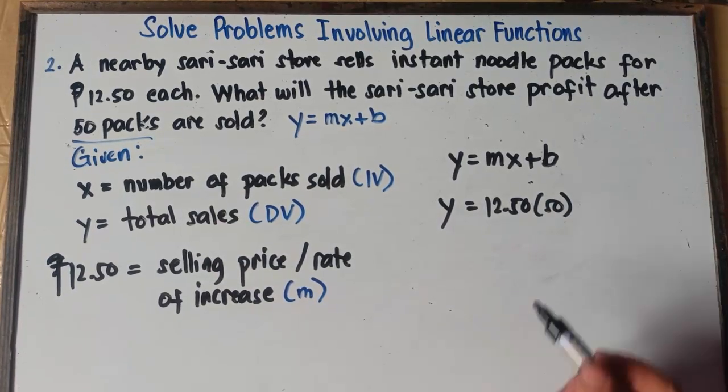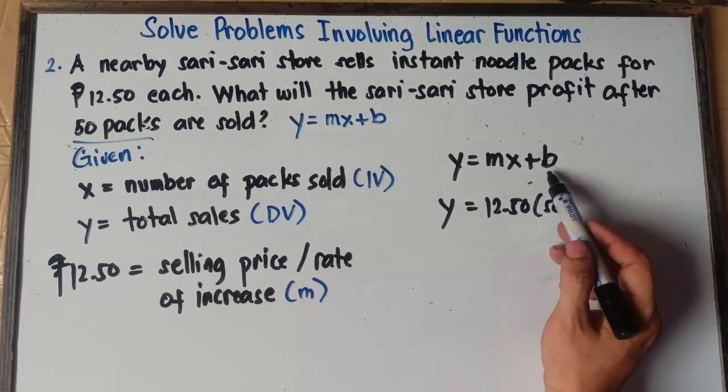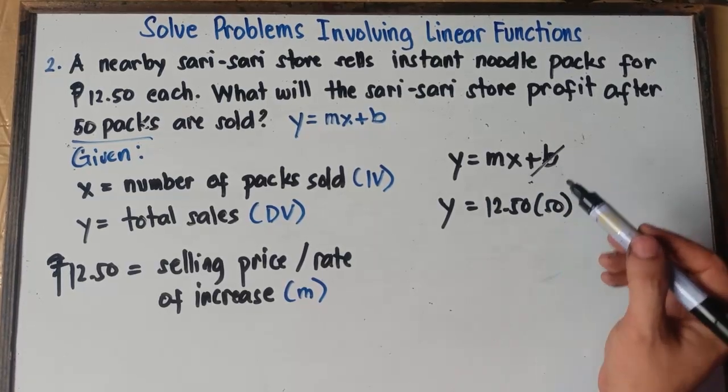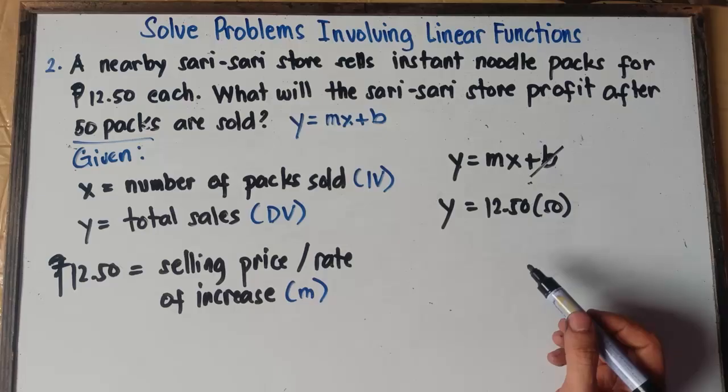Then we don't have the value b, class. We can just simply ignore b because we don't have the y-intercept. We don't have the base pair. Or you can write plus 0, class.